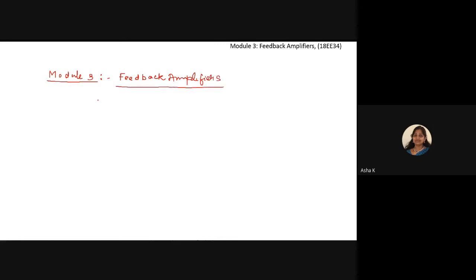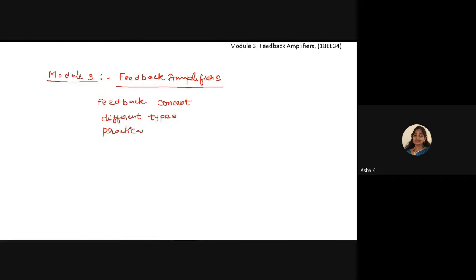With respect to this particular module, we first learn the concept of feedback. Then we will discuss the different types of feedback amplifiers, and practical feedback circuits.